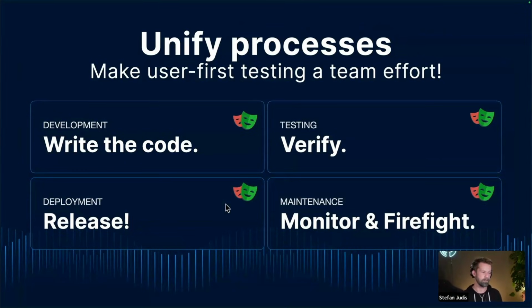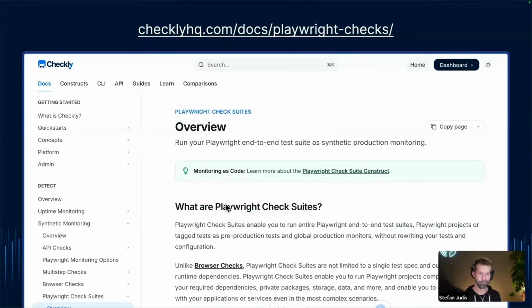You can have some developers, some QA folks that write some Playwright tests. Everything will be released together using Checkly Deploy. And then the SREs or the DevOps folks or whoever is in charge for alerts and keeping the lights on, everybody can speak the same language. And I think this is just a beautiful approach, and it makes user-first testing really a team effort.